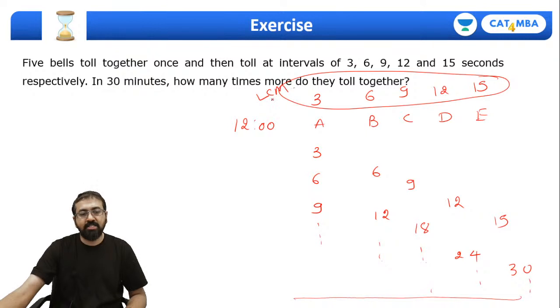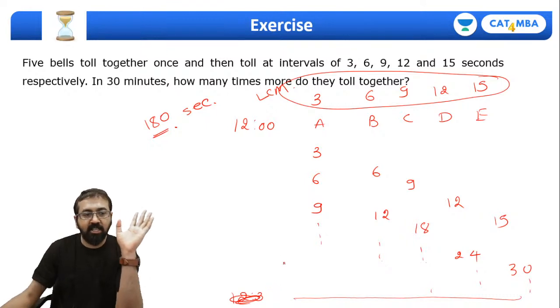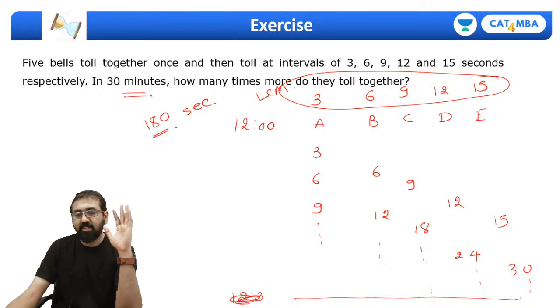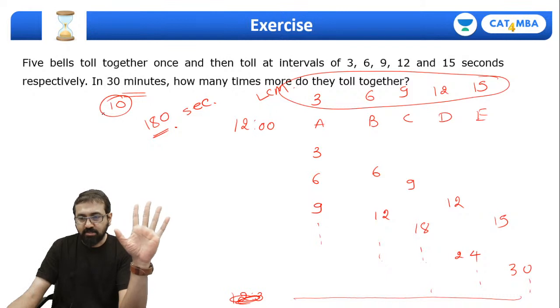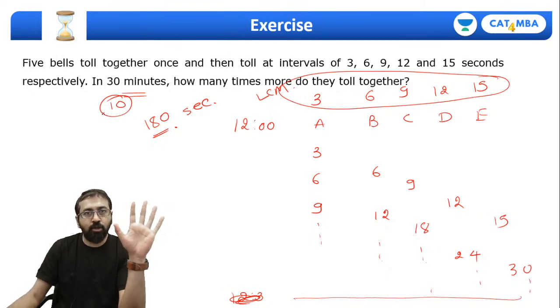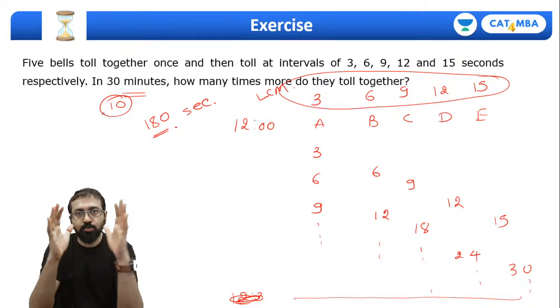So what is the LCM of these numbers? It's 180. 180 what? Seconds. So 180 seconds means 3 minutes. So all of them will ring together after 3 minutes. Okay, so at 12 they ring together for the first time, then in 30 minutes how many more times will they ring? 10 times they will ring, right? Every 3 minutes they will keep ringing together. So in 30 minutes they'll ring 10 times. Yes guys, have you all understood this? Pakka, show me a thumbs up quickly if you are clear with this point.